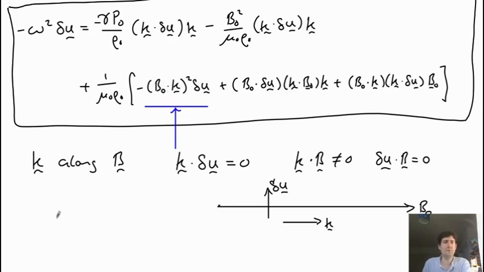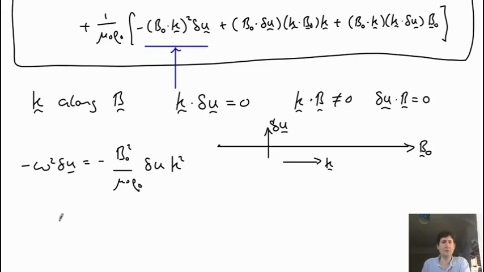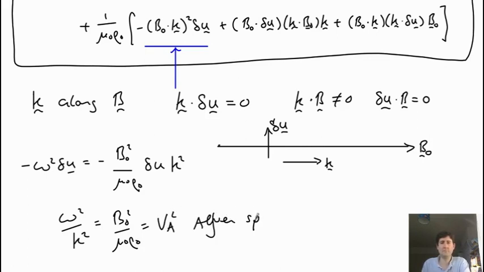And so we have an equation where on the left hand side we have minus omega squared delta u, and on the right hand side we have minus B naught squared over mu naught rho naught times delta u with a k squared. Okay, so there's a simple wave where omega squared over k squared is B naught squared over mu naught rho naught, and this is the Alfvén speed, v Alfvén squared. And this is called a shear Alfvén wave.